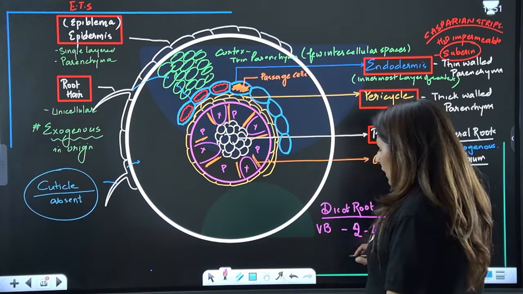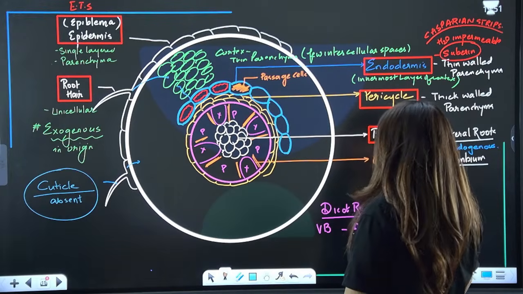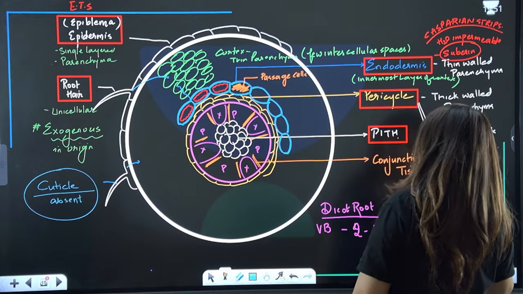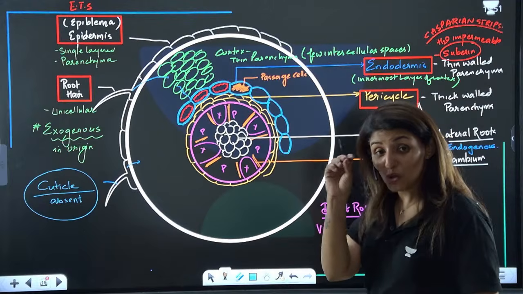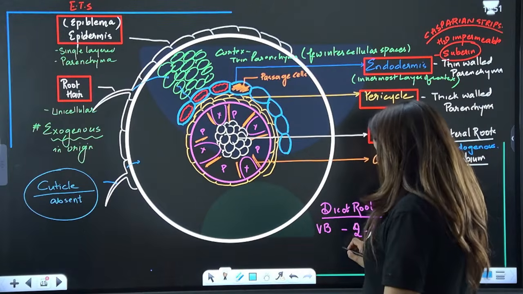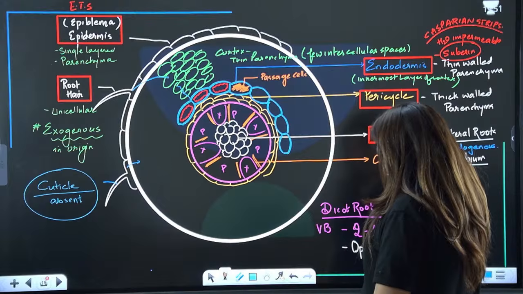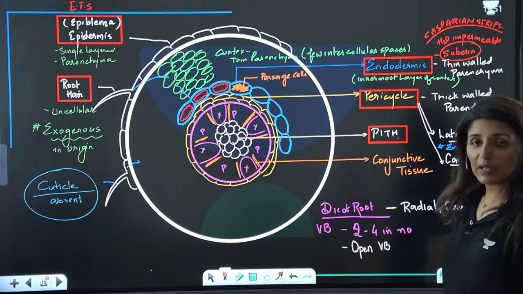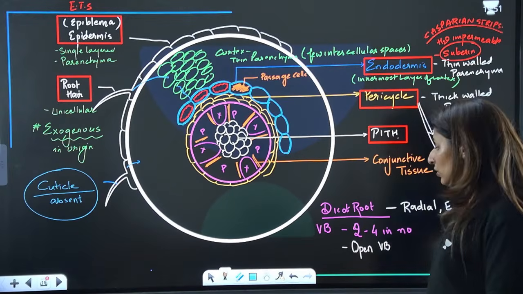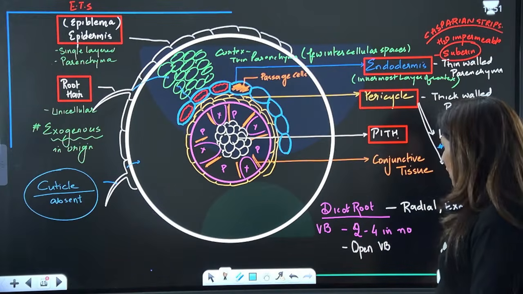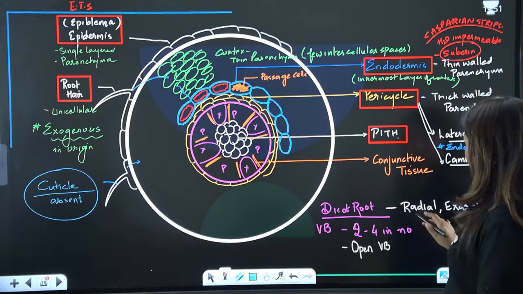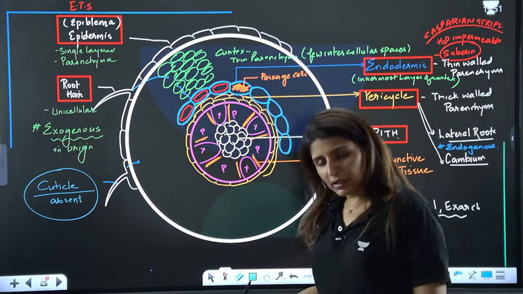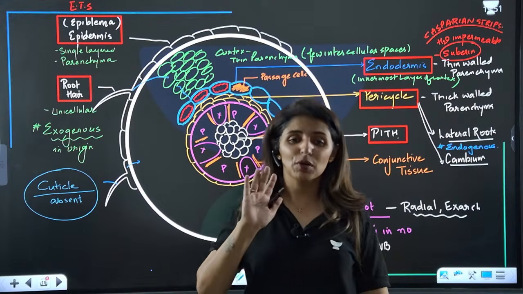Second, be it any root, two things are confirmed, that the condition will be radial and exarch. But because it is a dicot root, and we have to remember DOC, the vascular bundle will be an open type. It is open because cambium will develop later from the pericycle and help in secondary growth. So there are 2 to 4 vascular bundles, open type and radial and exarch. If there are two vascular bundles, we'll call it diarch condition, triarch condition, tetrarch condition, but not beyond that.